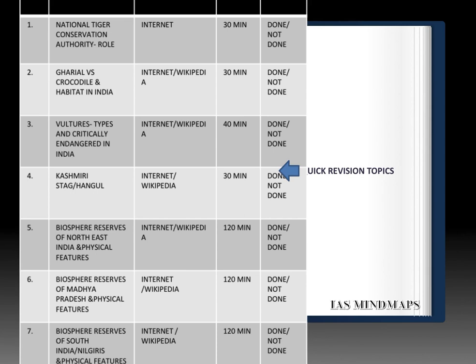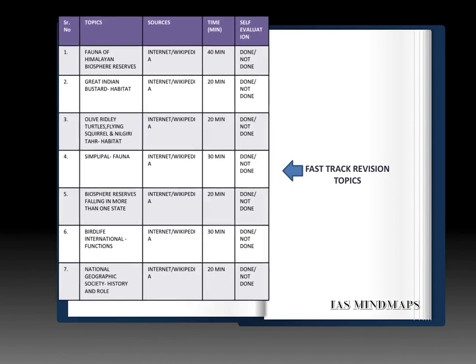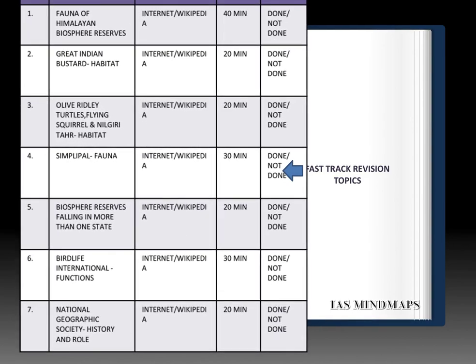Let us shift to the last set of targets in environment, that is fast track revision topics. So in the fast track revision topics, that is not that much important but might be asked as a single liner question. First, the fauna of Himalayan biosphere reserves, the whole of Himalayas, and the fauna, the animal species, basically the critically endangered animal species. You must focus over this, prepare notes over this topic.